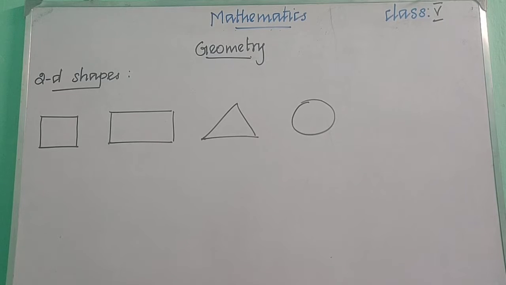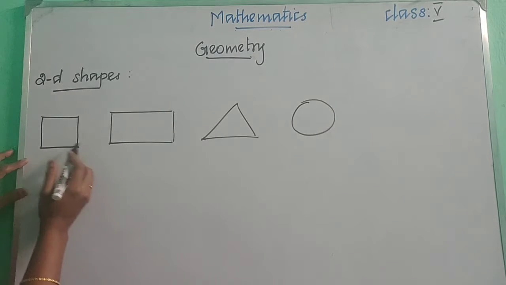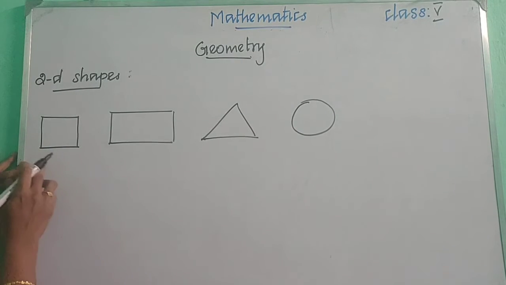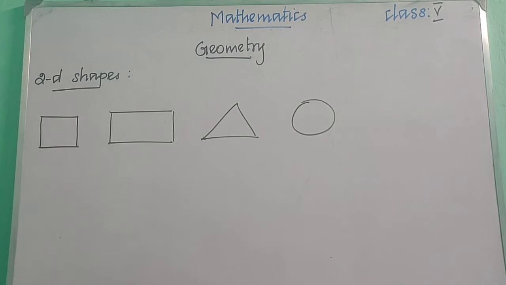In 2D shapes, we have learnt about the properties of these shapes. A square has 4 sides, right? It has 4 sides and 4 vertices. Likewise, we have learnt about the properties of the 2D shapes clearly in the previous class. So in this class, we are going to learn about 3-dimensional shapes.